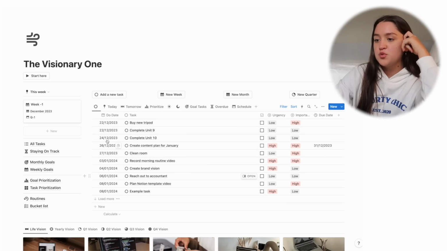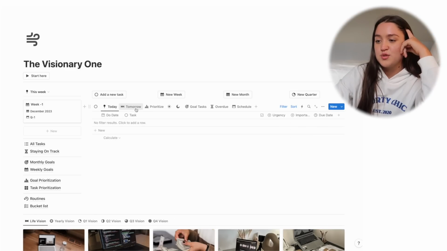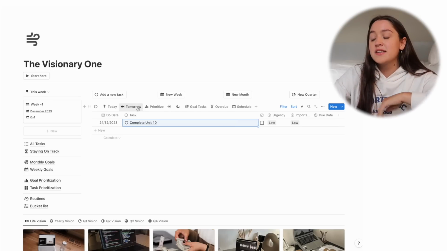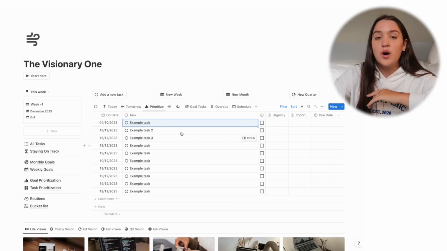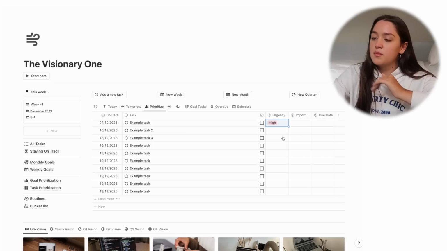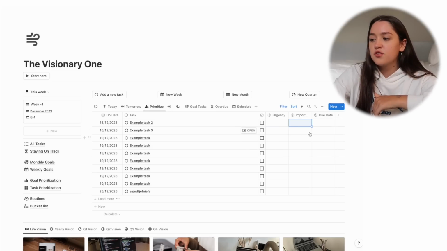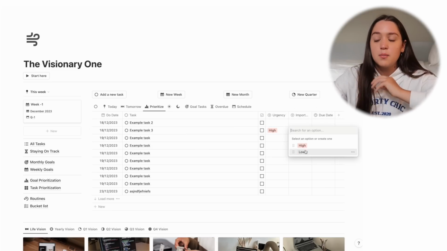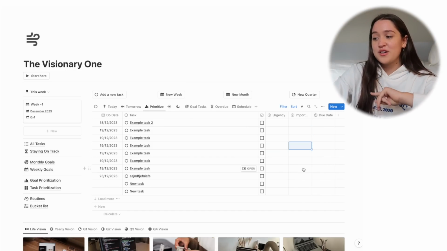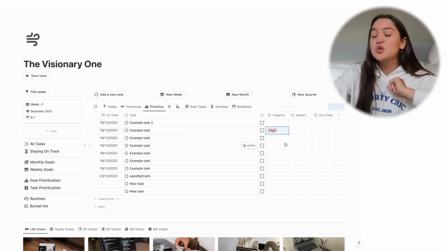Then on this main page, we have our inbox of tasks, which are just tasks sorted by the date that has to get done. Then we have tasks that we have to do today, tasks that we have to do tomorrow. I obviously didn't fill this out, but let's just pretend there's a task. And then tasks that you need to prioritize. So tasks that you haven't set urgency or importance for, if you just fill this out, they'll automatically leave this list. So it's for any time that you're quickly brain dumping a bunch of tasks. This just reminds you like, hey, you're not usually good at prioritizing, so let's take a moment to prioritize.